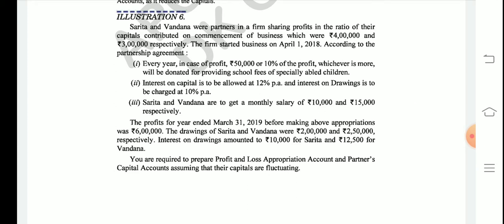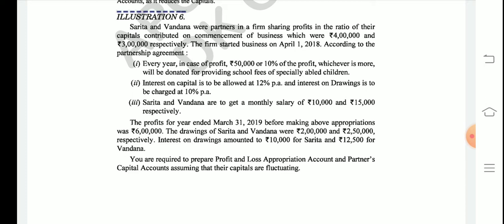So try all these questions in your fair copy. Now moving to illustration 6, as you can read in this question, Sarita and Vandana are partners, and their capital contributed is 4 lakh and 3 lakh, and they share profit and losses in their capital ratio. So what do we mean by capital ratio? See, 4 lakh and 3 lakh is their capital, and that is going to be their profit sharing ratio also. So the values in this question will be kept one beside the other, that means 4 lakh is to 3 lakh. So the ratio for Sarita and Vandana would be 4 is to 3.